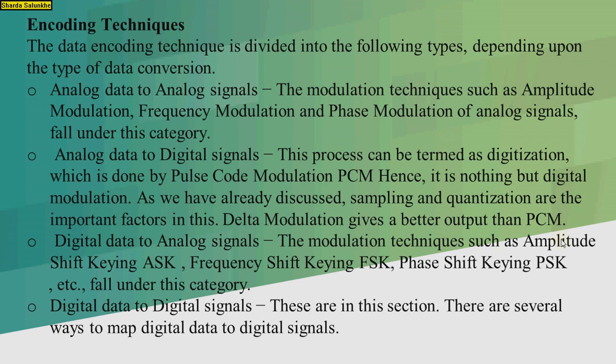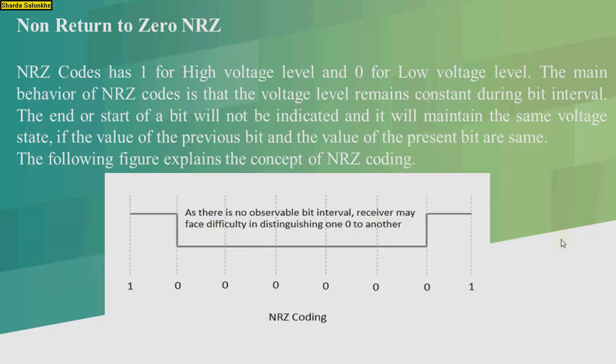Next technique is digital data to digital signals, and in this section there are several ways to map the digital data to the digital signals. Next, non-return to zero, that is NRZ. So NRZ code has 1 for the high voltage level and 0 for the low voltage level. The main behavior of the NRZ code is that the voltage level remains constant during the bit interval.